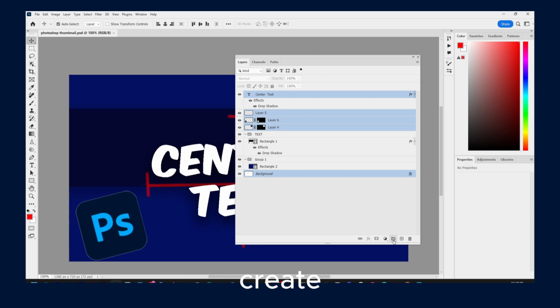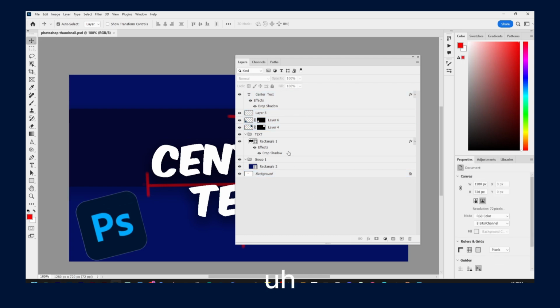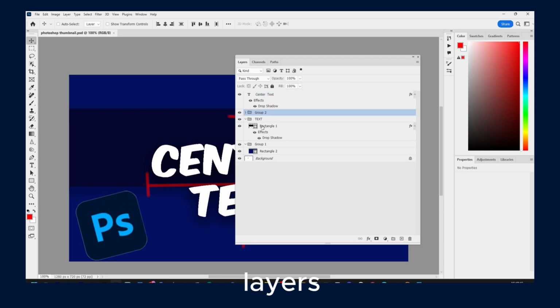So here, create a new group, or you can go with, let's say, select these layers, Control plus J, and now I have a new group with other things here.